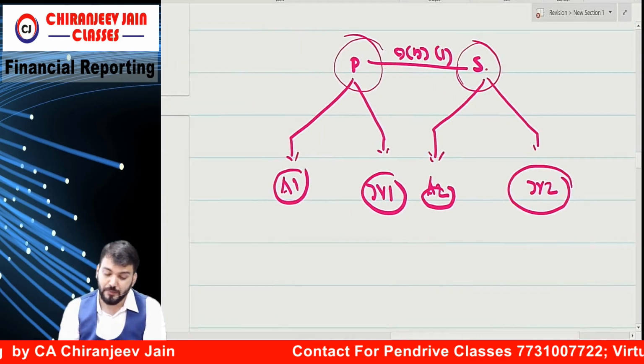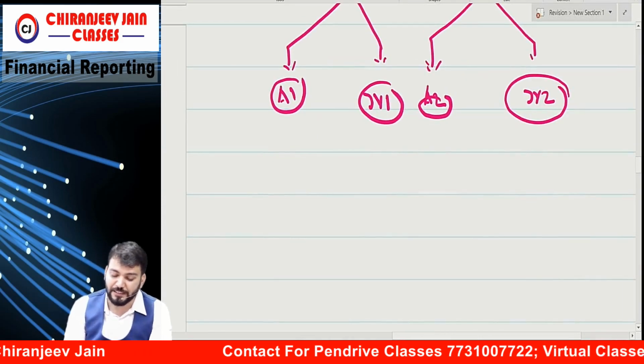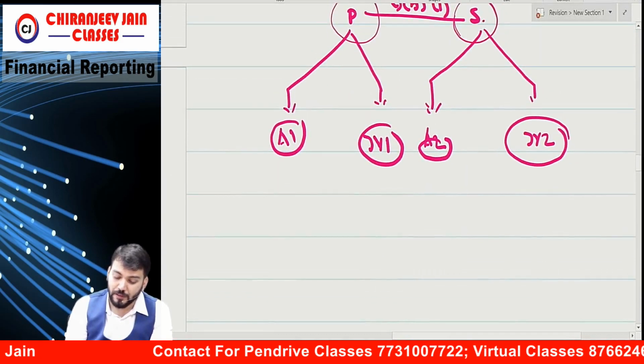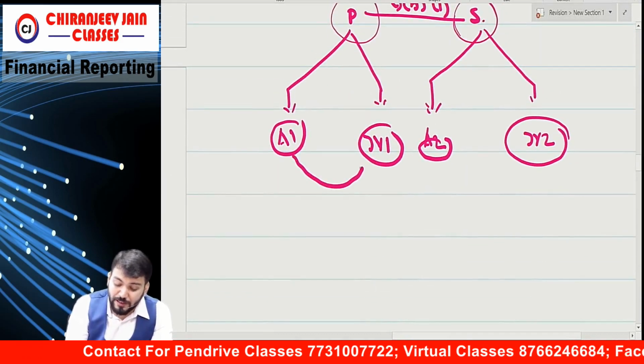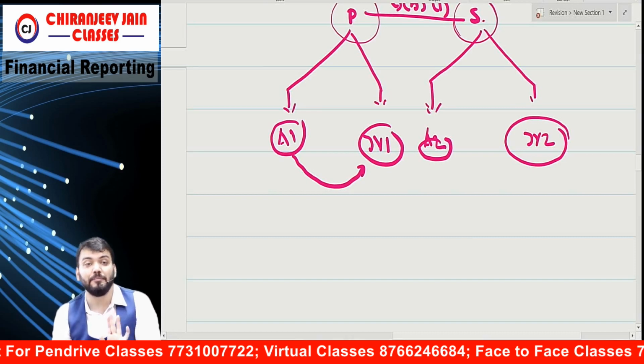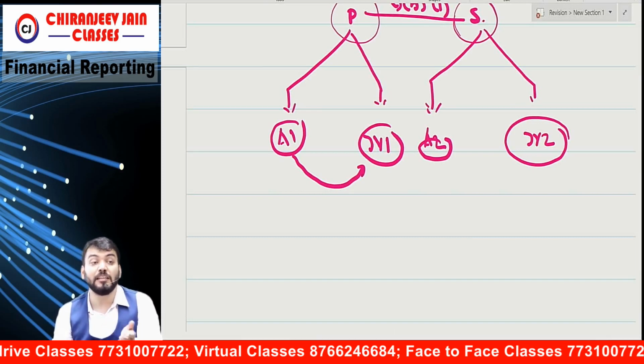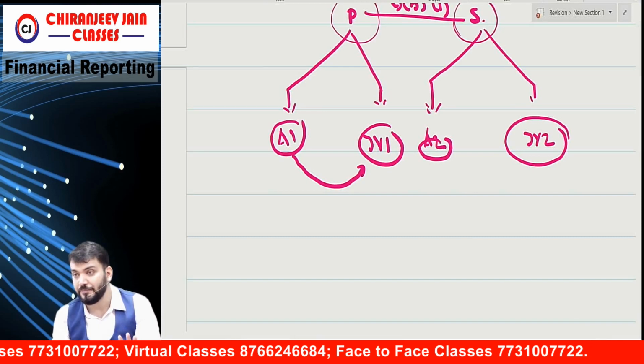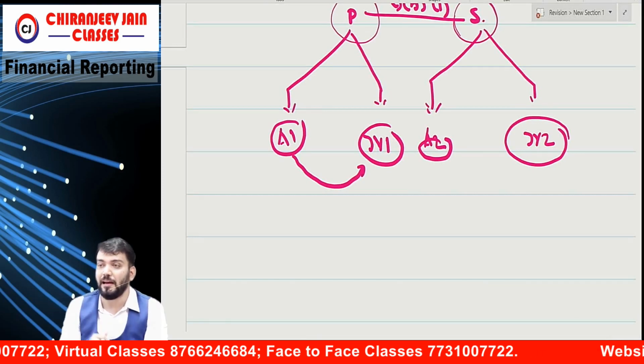Understood? Whether this associate and joint venture are related is not covered in 9B1 and 9B2. That might be covered in some other para. You need to understand which para.